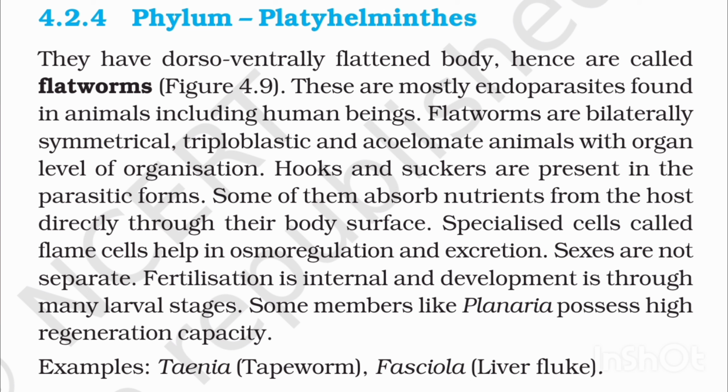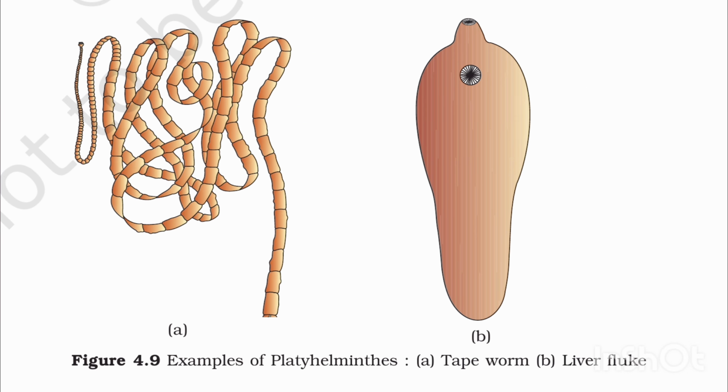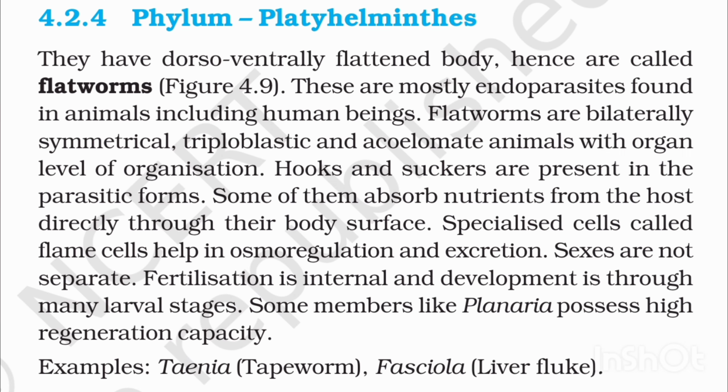Phylum Platyhelminthes. They have dorso-ventrally flattened body, hence are called flatworms. Figure 4.9, examples of Platyhelminthes. A. Tapeworm. B. Liver fluke. These are mostly endoparasites found in animals including human beings. Flatworms are bilaterally symmetrical, triploblastic and acoelomate animals with organ level of organization. Hooks and suckers are present in the parasitic forms. Some of them absorb nutrients from the host directly through their body surface.